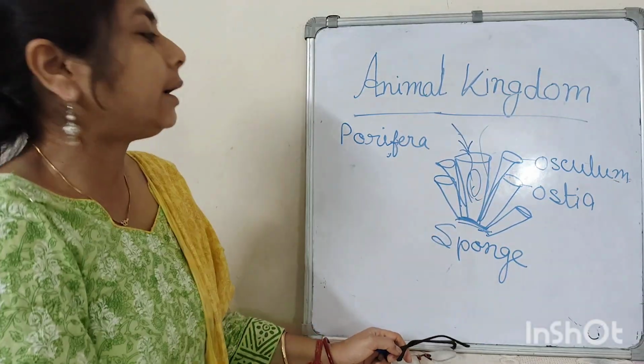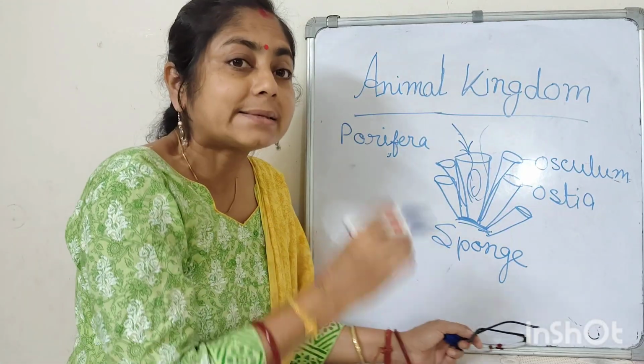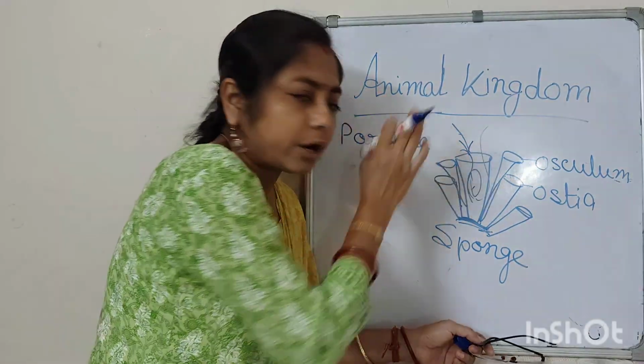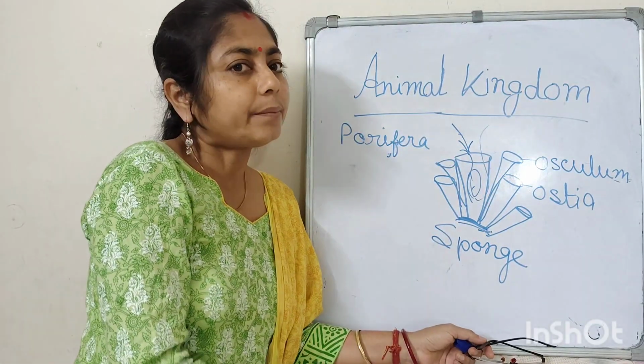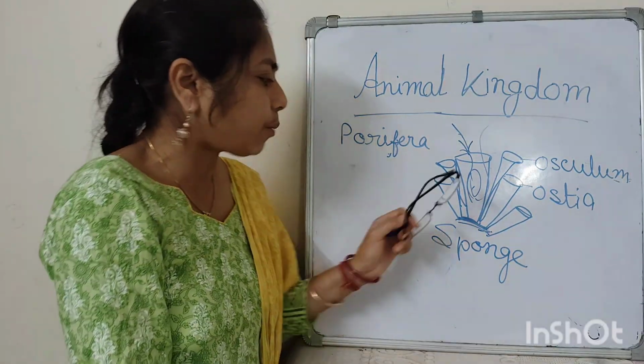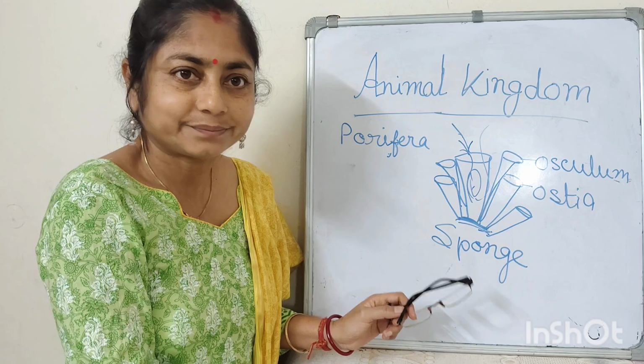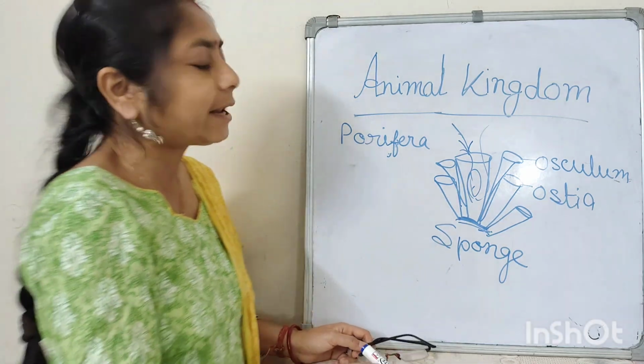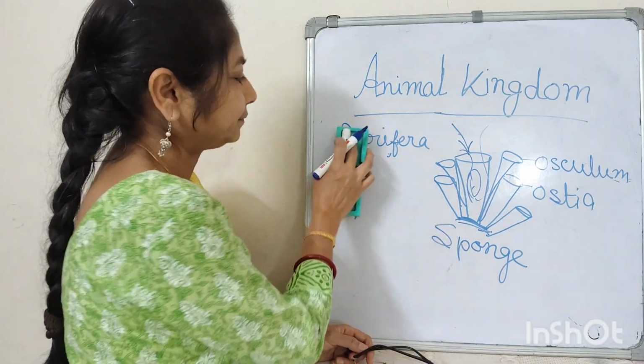And two layers are present in Porifera: ectoderm and endoderm. The example of Porifera is the sponge. Okay, clear? Then I go to the next phylum.